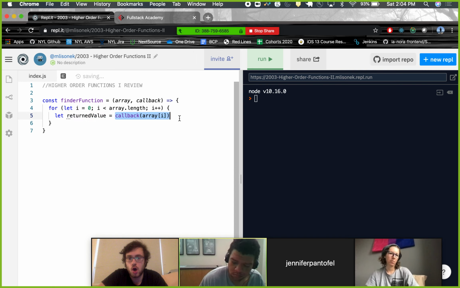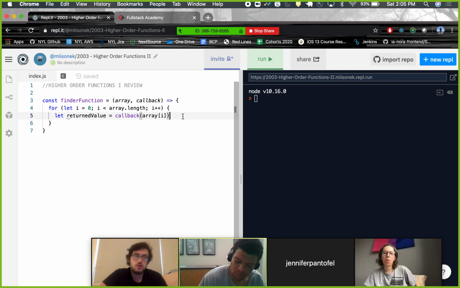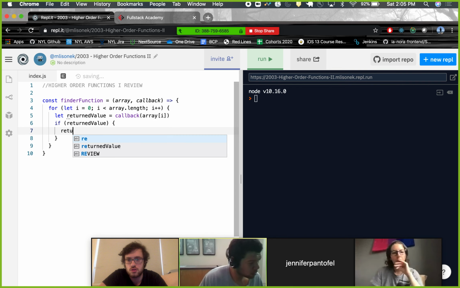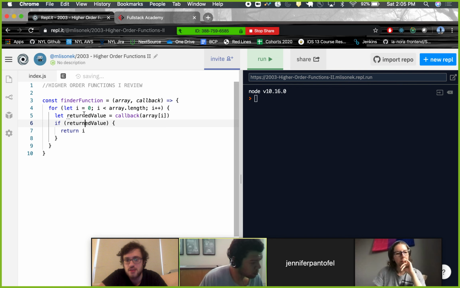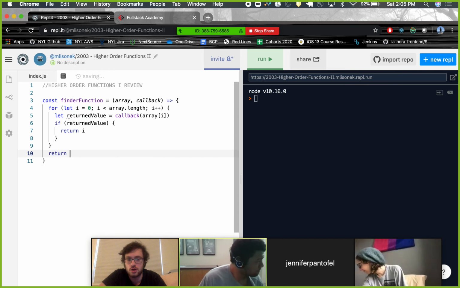That return value will be captured in the variable returnedValue. Now I can say if returnedValue, meaning if this is truthy, we can return i, because that is the index at which we found that thing. And if we loop through this and never hit this if statement, we return -1.